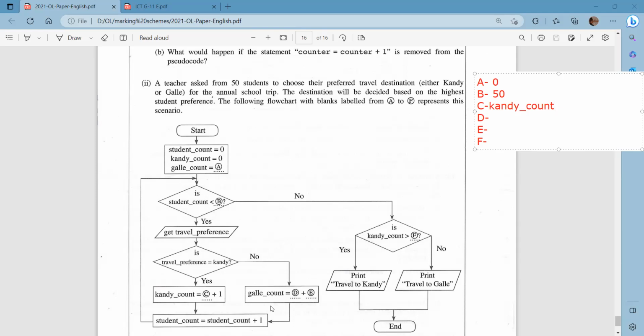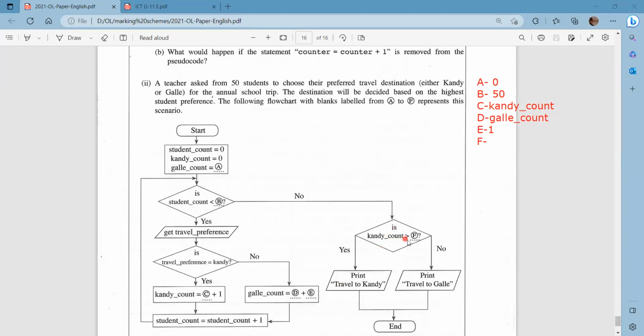Else, what is it? If it's not Kandy, it's going to be Goa. So Goa count equals Goa count plus 1. So D is going to be Goa count and E is going to be 1, right? Then student count equals student count plus 1. This is going to iterate because we have to take the preference input from 50 students. And when the student count is 50, the condition becomes false and we go for the no side, right?